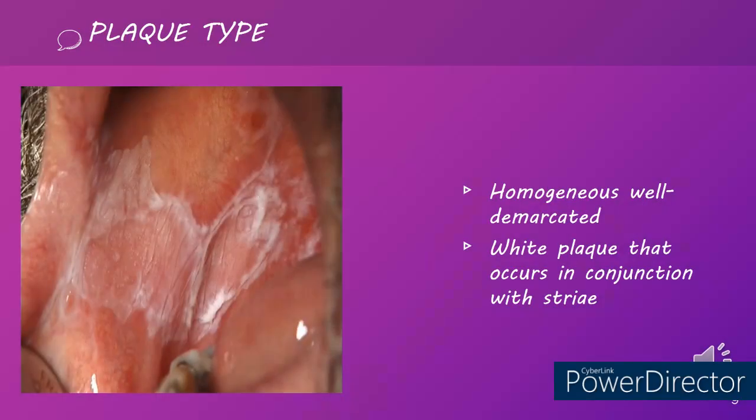The next type is the plaque type of oral lichen planus. It is characterized by a homogeneous, well demarcated raised patch which occurs in conjunction with Wickham striae. This should be differentiated from oral leukoplakia, where we see a homogeneous, well demarcated white plaque but without Wickham striae. So these are the differentiating features between oral leukoplakia and the plaque type of oral lichen planus.